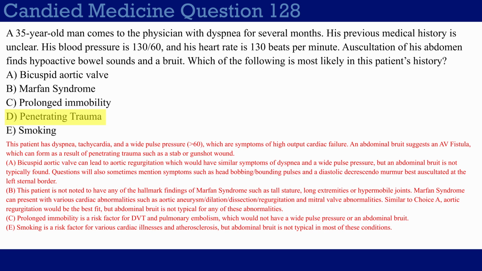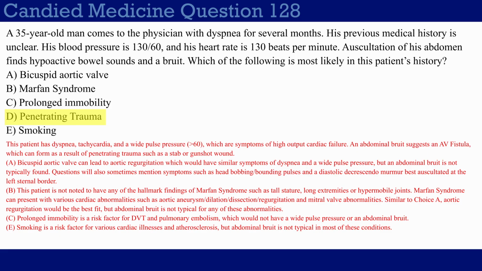The wide pulse pressure actually manifests as a physical movement where, with the high systolic and low diastolic, you see their head bouncing up and down, basically. I also don't mention a murmur here, but aortic regurgitation would be a diastolic decrescendo murmur, usually best auscultated at the left sternal border.